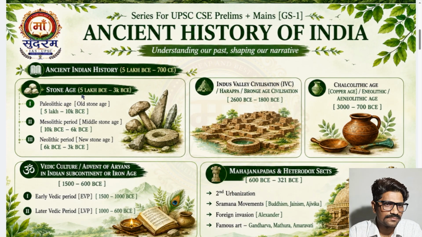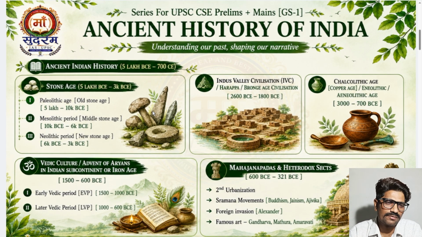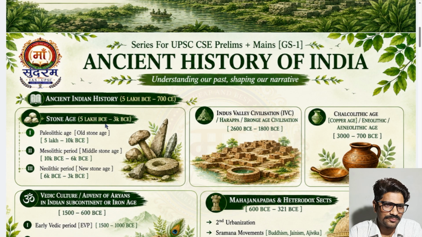So let's start. Now, ancient Indian history, if we are considering, then its timeline is 5 lakh BC to 700 CE. Initially, in my initial phase when I just started my preparation, I was also confused about CE, BC, AD, so don't be confused, okay. Of course this is the timeline and we have to know it, slowly you will become familiar with all these dates. So I am telling you a little idea.